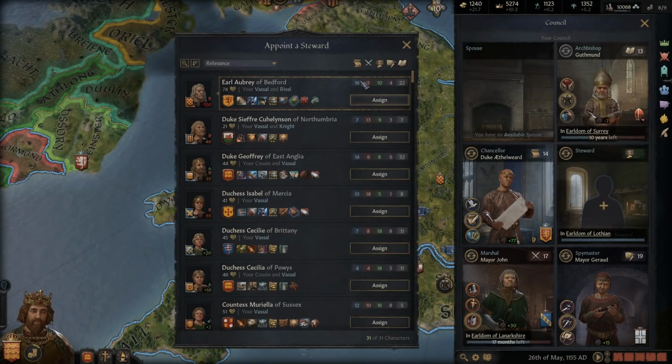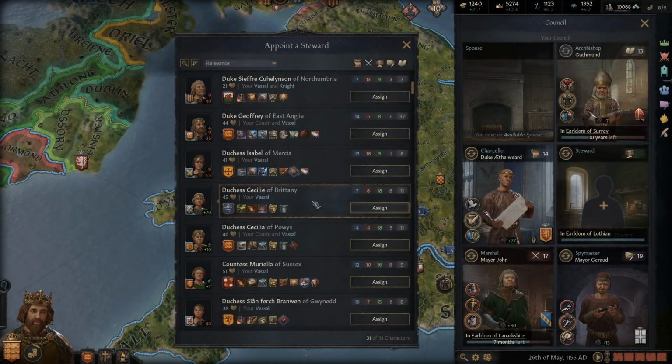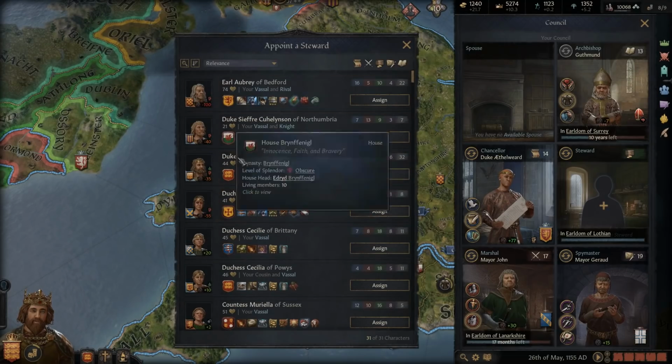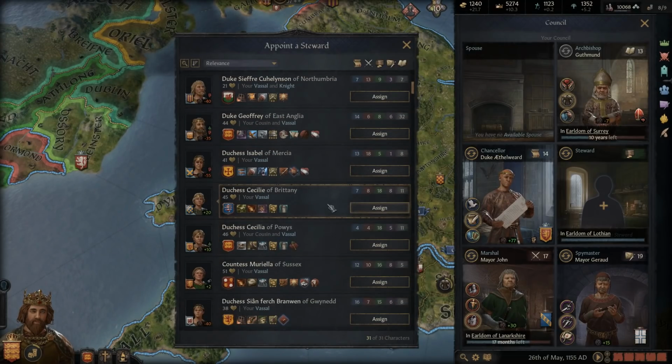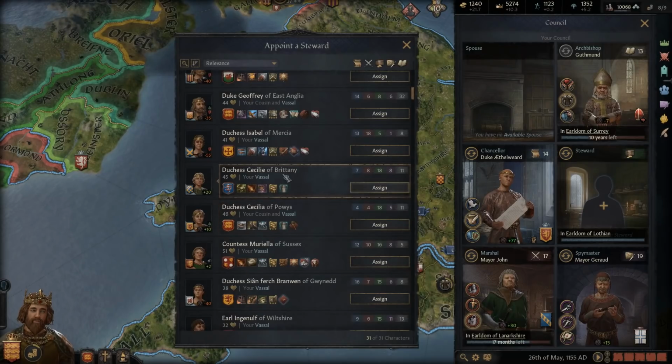As far as our other probable vassals and their stewardship, they're all pretty garbage, guys. Overall, they're garbage in just about everything. I suppose the Duke of Northumbria's marshal isn't bad. They could make for decent chancellors as well, but we already have a chancellor, so I don't think we'll be appointing any of these other ones. We're just going to find maybe the Duchess of Brittany. She's almost a powerful vassal. I think she'd be the next one. Maybe not. I don't know.